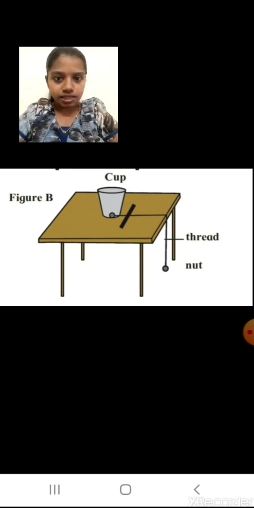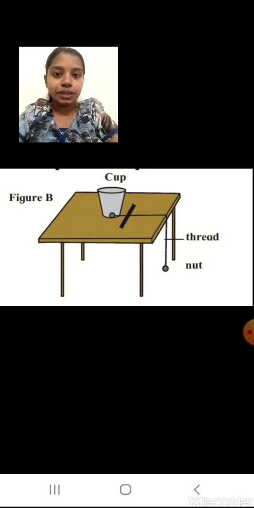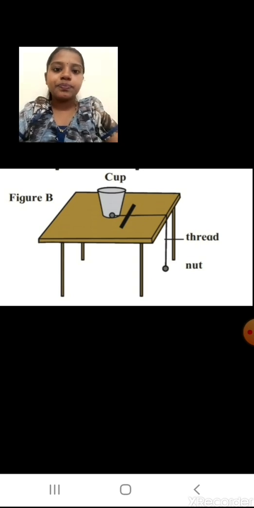Again one nut is inside, another nut is hanging, but can you see something black color kept on that table? That is a ruler. I have kept a ruler in between. So this is my arrangement for figure B, the second arrangement I have done. Now we will see the third arrangement.